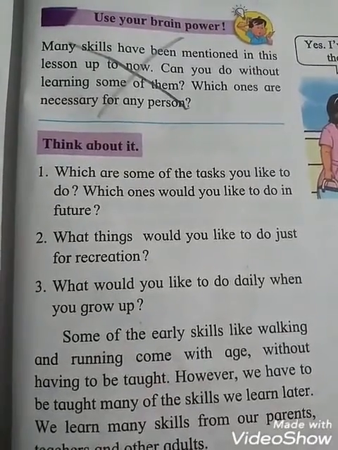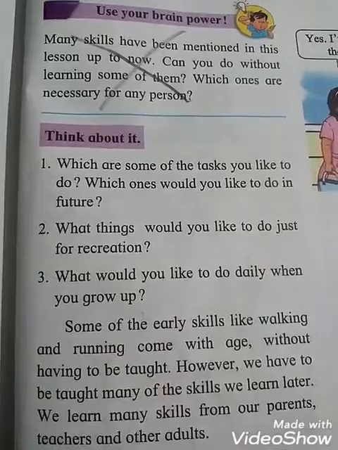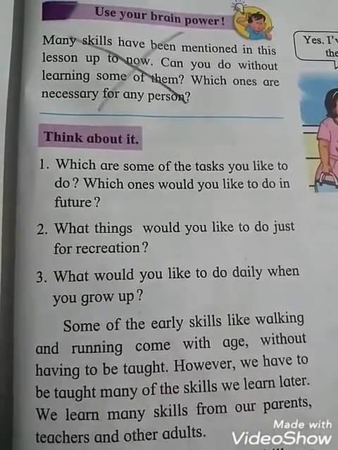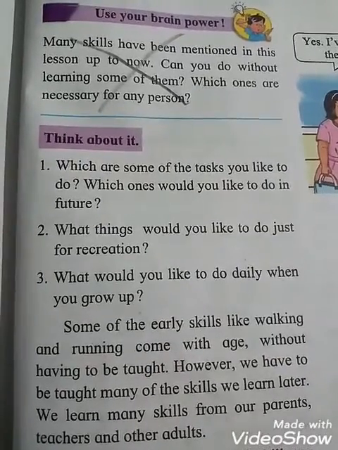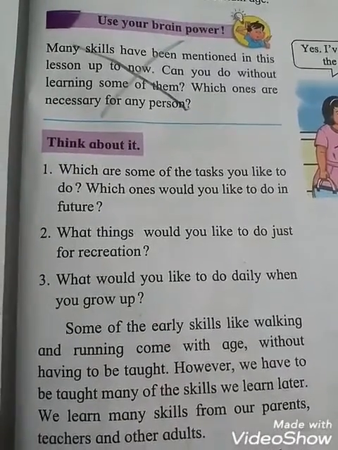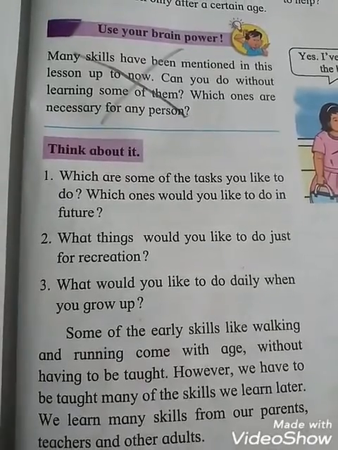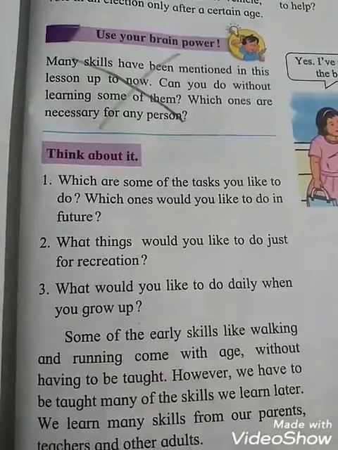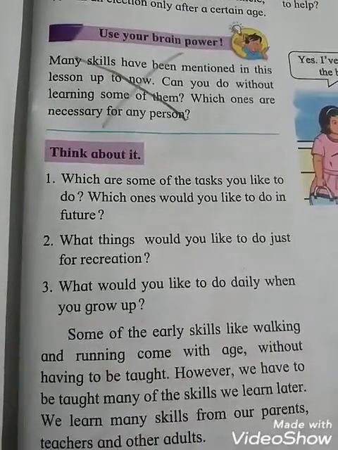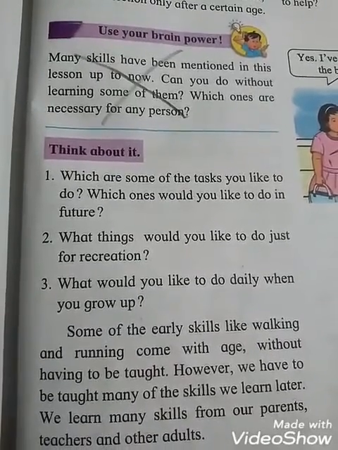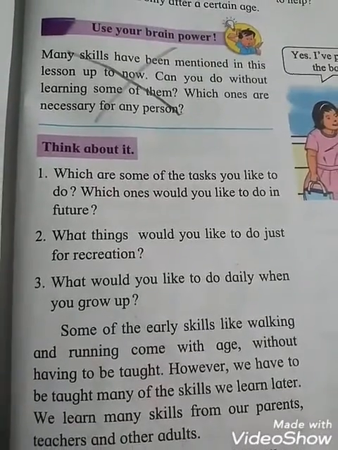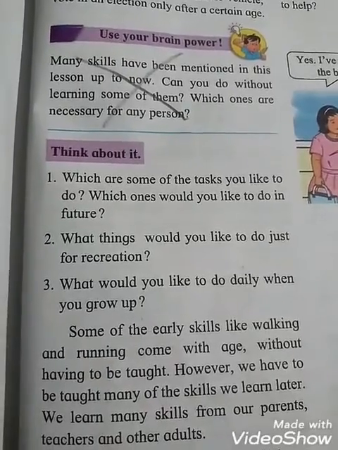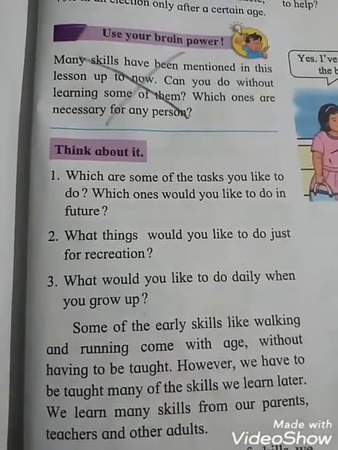Second question, what things would you like to do just for recreation? Recreation means what, students? Refreshment, pleasure, or enjoyment. For example, cooking, painting, singing. So you have to decide which one you would like to do just for recreation. Third question, what would you like to do daily when you grow up? See students, suppose you like to sing, then in future you become an excellent singer, etc.